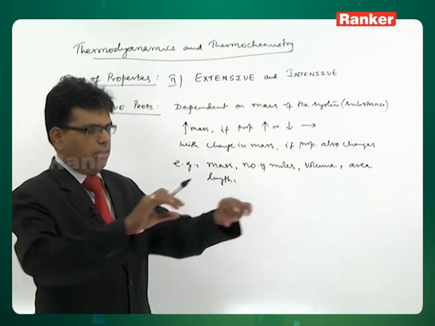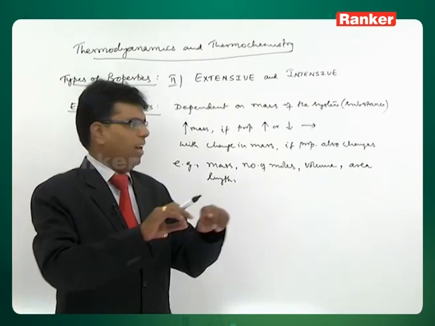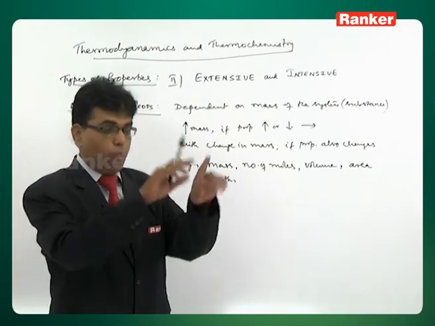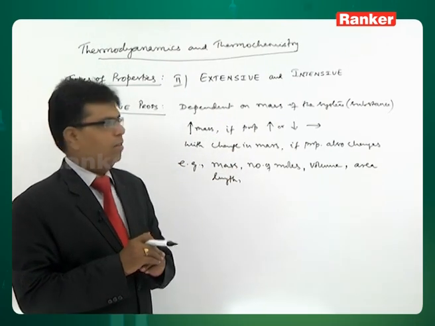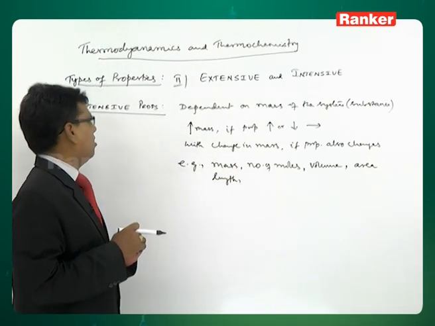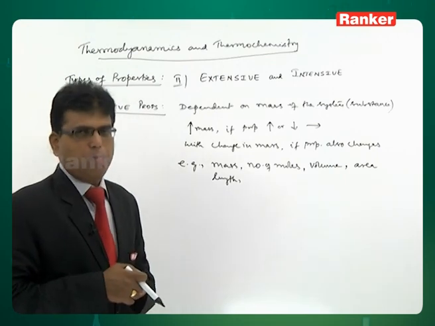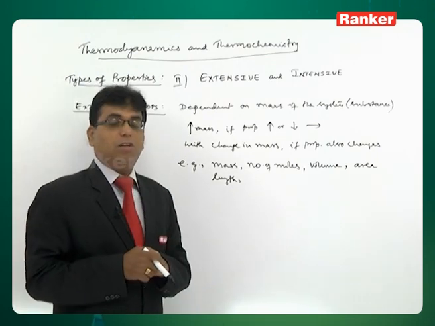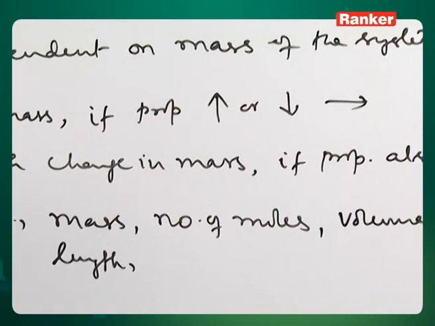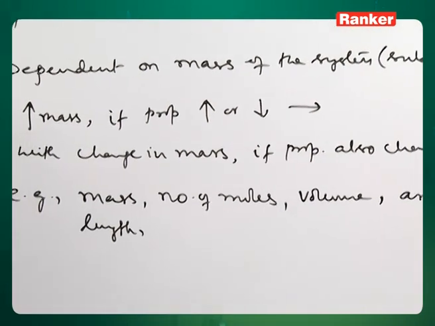With increase in mass, length is likely to increase. When length increases, area also increases, volume increases, right. So, these are all extensive properties. Those properties which are dependent on mass, or which change with change in mass, are called extensive properties.